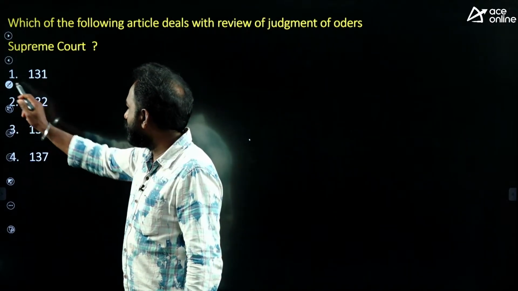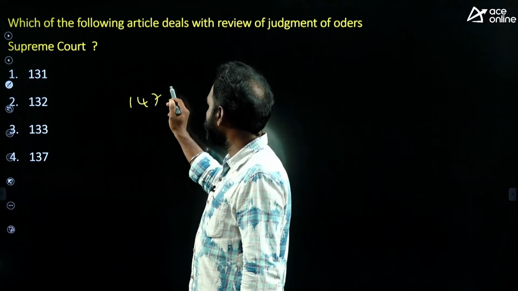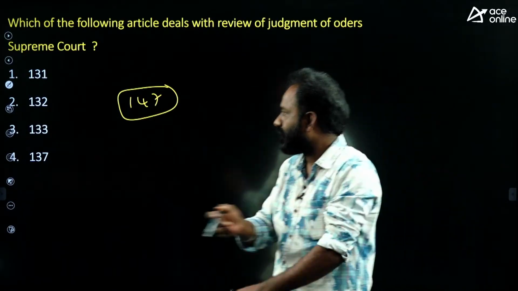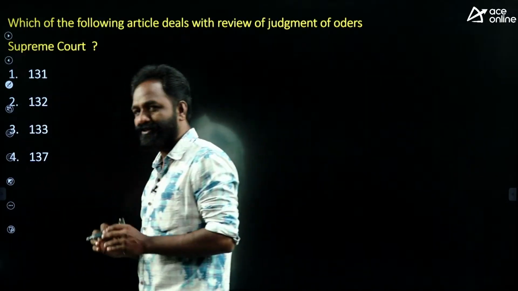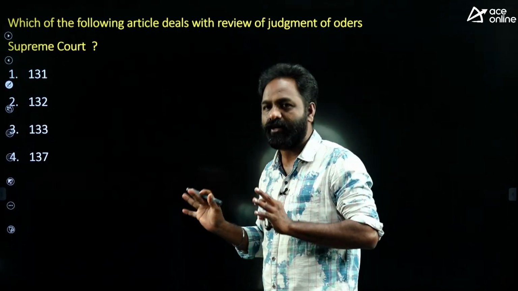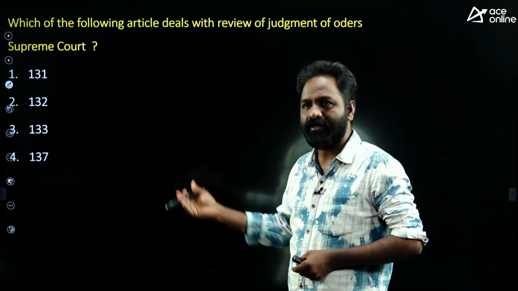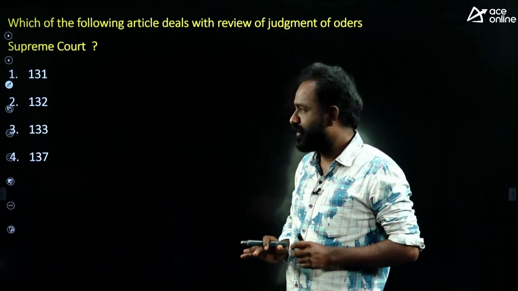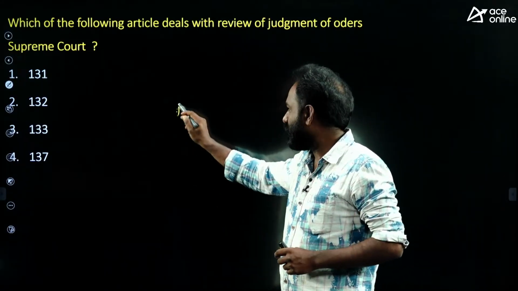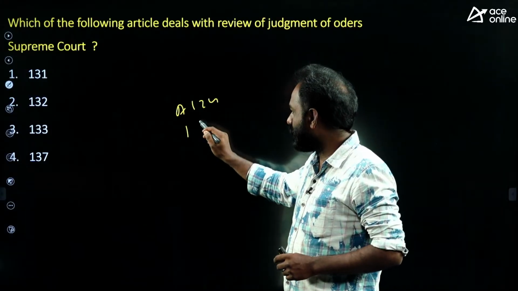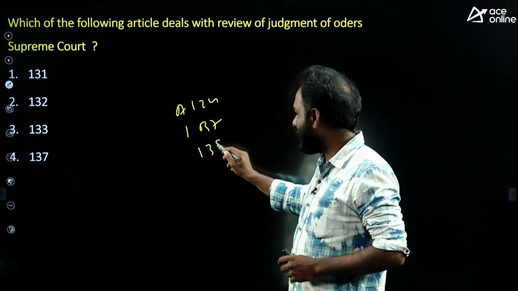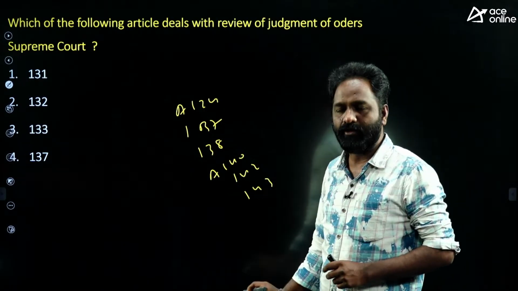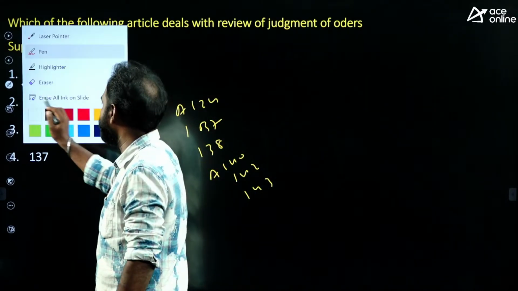Okay. And Article 147 is also important, nothing but interpretation of the Constitution by the Supreme Court. So here I tried to discuss all the articles related to the Supreme Court. Please go through them, because in the last 1 year many articles related to the Supreme Court have been in the news. So please go through Article 124, Article 137, Article 138, Article 140, Article 142, Article 143, Article 147, all are important regarding the Supreme Court.